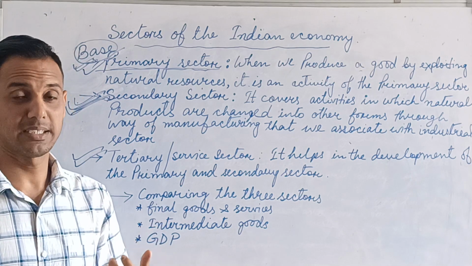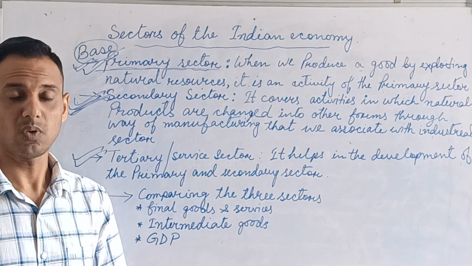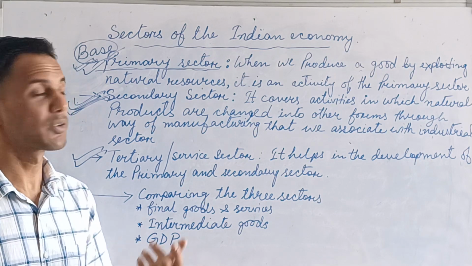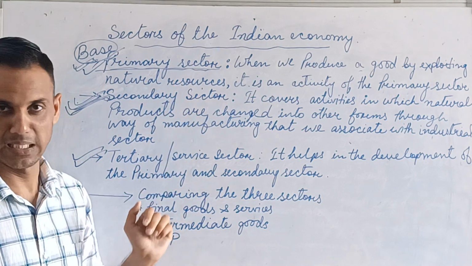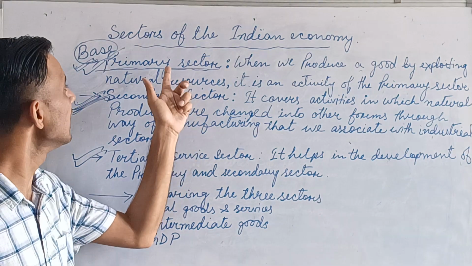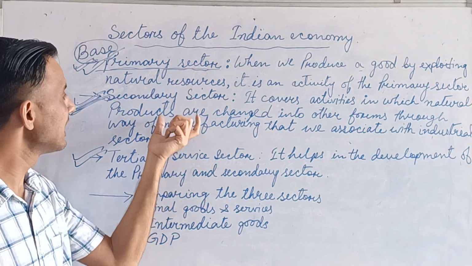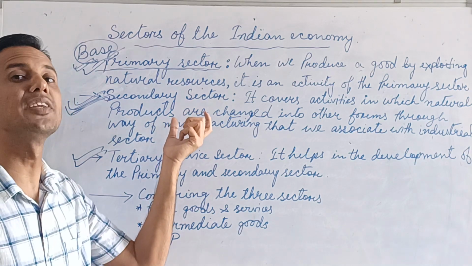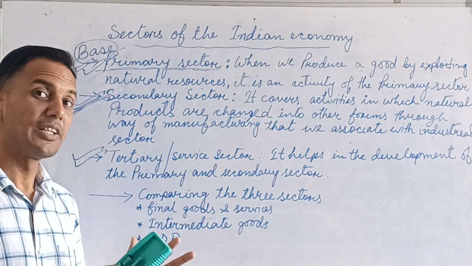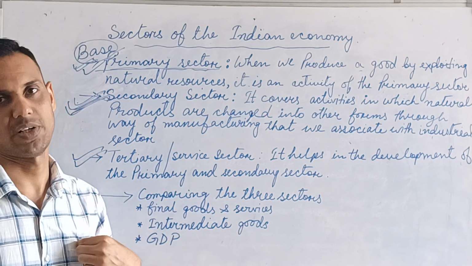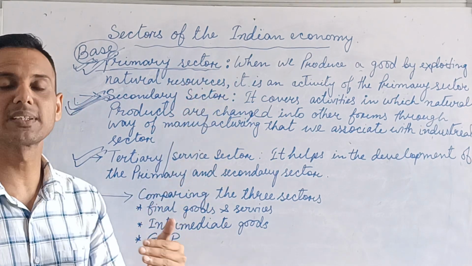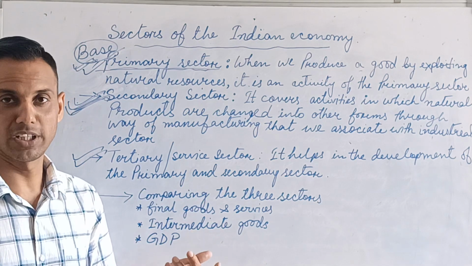As I told, the maximum natural product we get from agriculture, forestry, dairy, fishing. So that's why this is called the agriculture and related sector. Then this is the secondary sector, because this sector is based on the primary sector. And here, basically, we change the form. For example, I gave you cotton. Cotton is a natural product, but when we change the form, then we get this type of shirt. And the service sector provides services to the primary and secondary sector. For example, transportation, education.